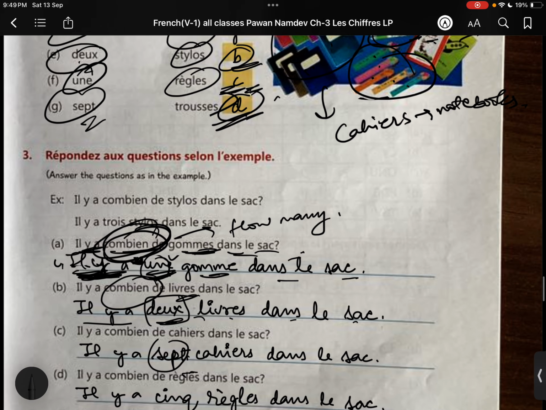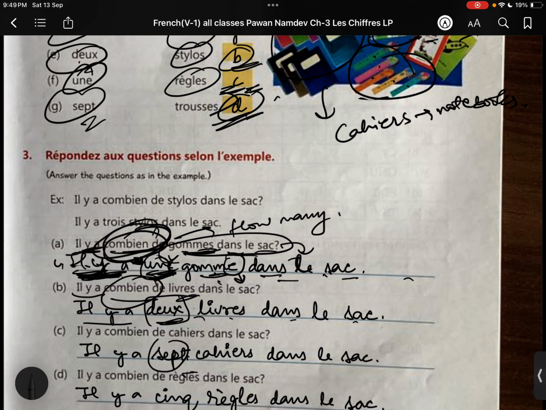How many erasers? One, right? One, so you will write U-N-E. Why E? Because we have E at the end of the noun. So U-N-E is the article, U-N-E or U-N is used for a or one. So, il y a une gomme, one eraser, dans le sac. The rest of the sentence will be the same.